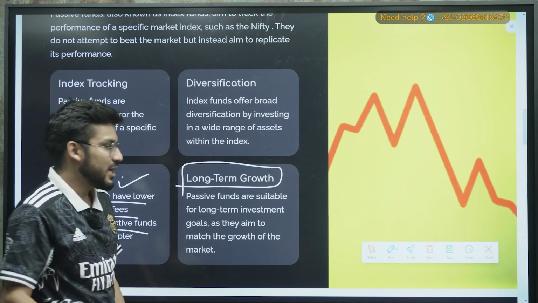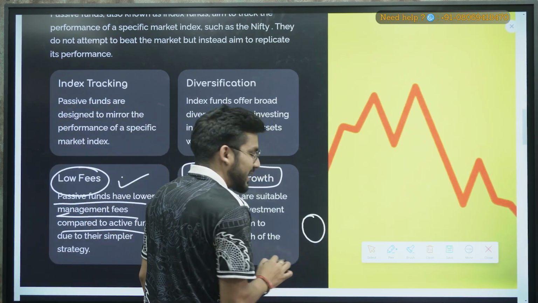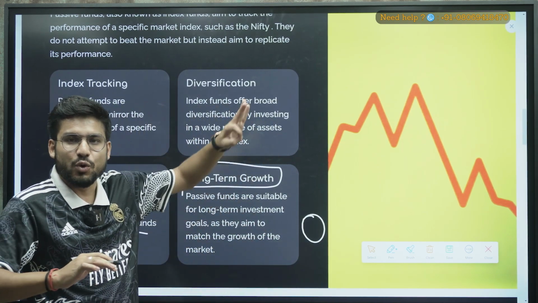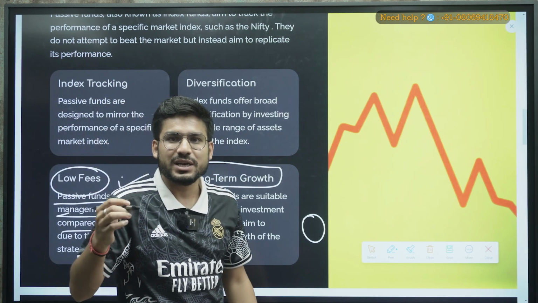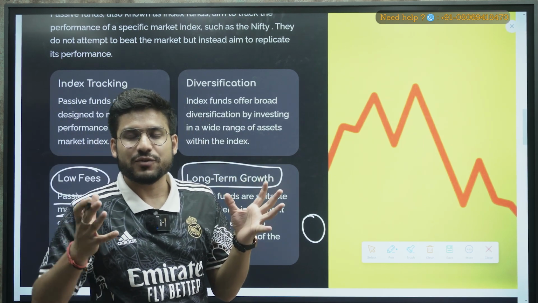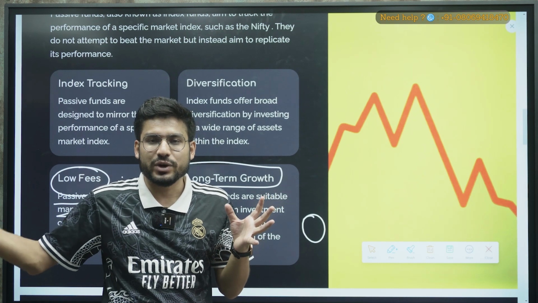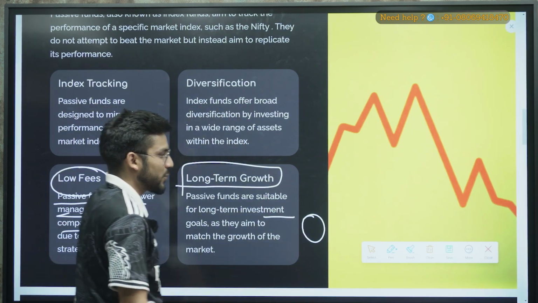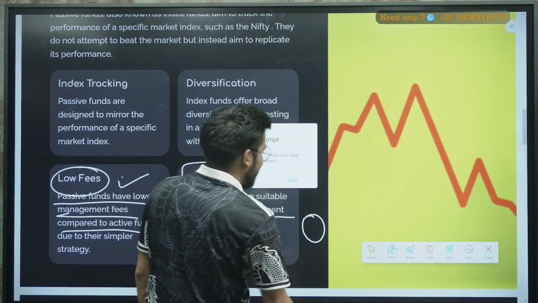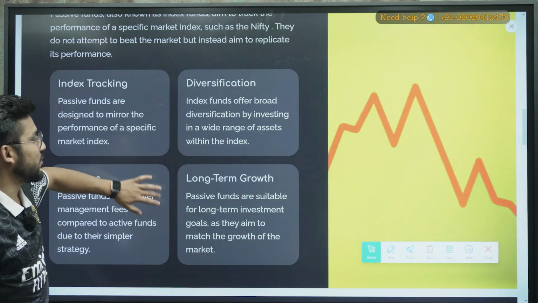Now it is long-term growth. Long-term means you just have to invest one time, and then you just go with the Nifty. If it is going well, you can see right now our market has been in a bullish direction for the last 3-4 years. So that is how you have to invest for long-term growth here. That was the fourth point in passive mutual funds, right?